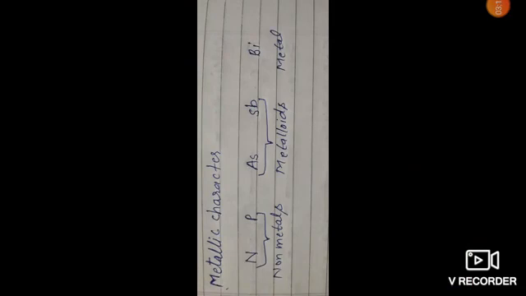Nitrogen and phosphorus are non-conductors of heat and electricity. Arsenic is a poor conductor of electricity, and antimony is a good conductor, whereas bismuth is a very good conductor of heat and electricity.